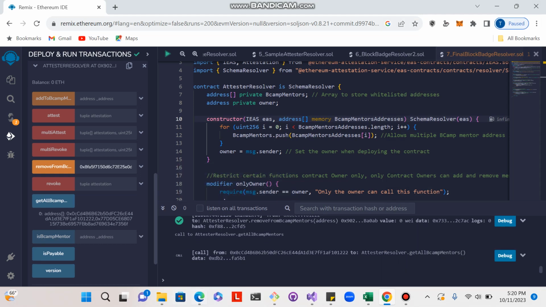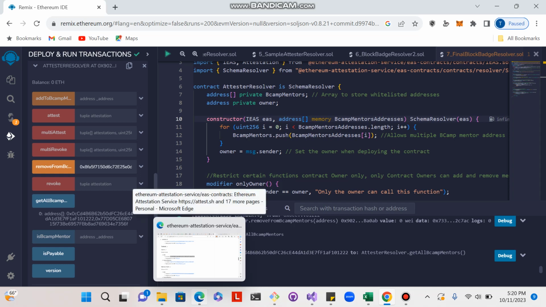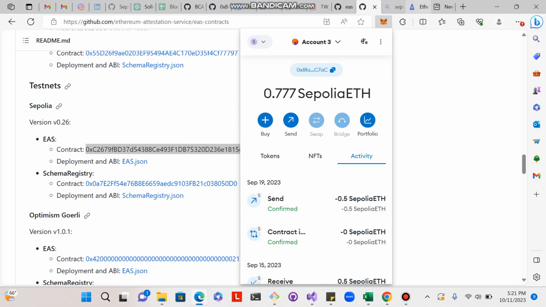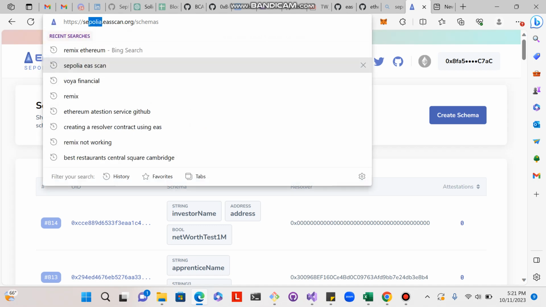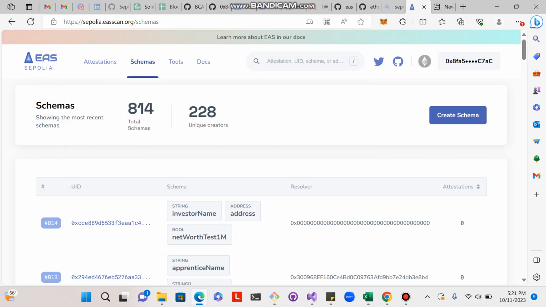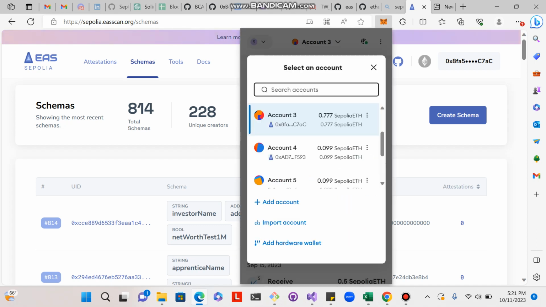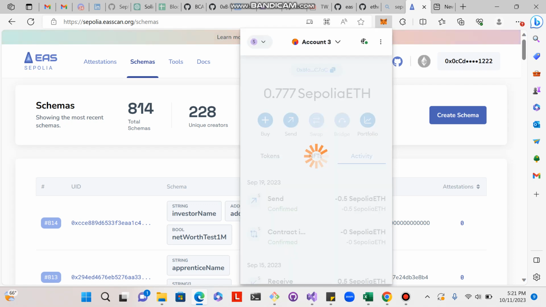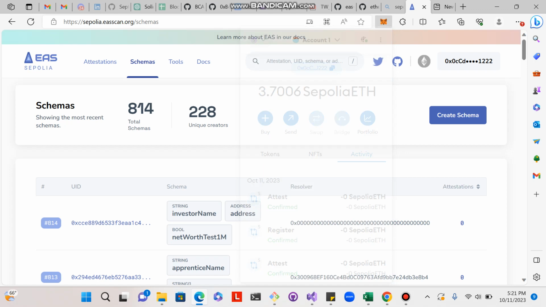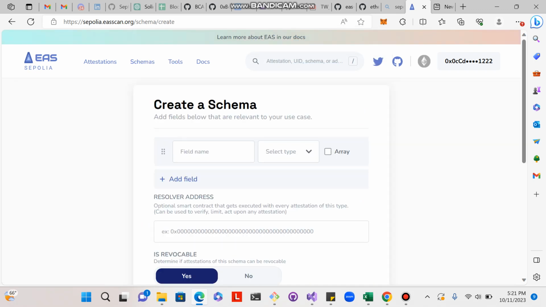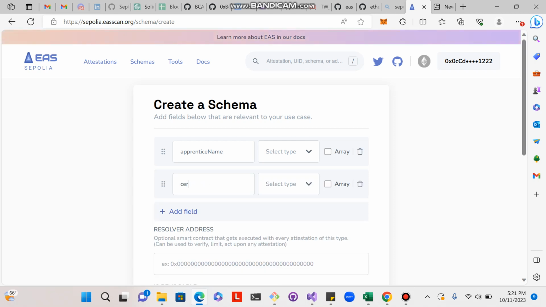So real quick, just testing the resolver out with the schema. Again, I'm on the Sepolia testnet, and I'm going to make sure I'm in my account number 1. Then I'm going to create a test schema with apprentice name and certification name.